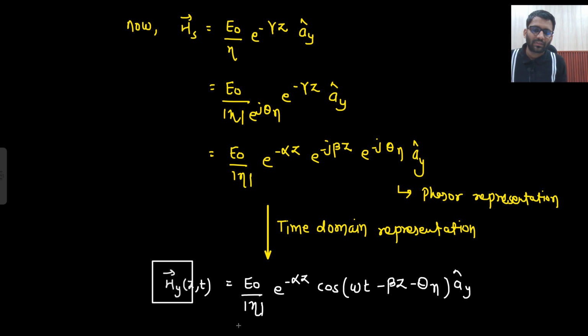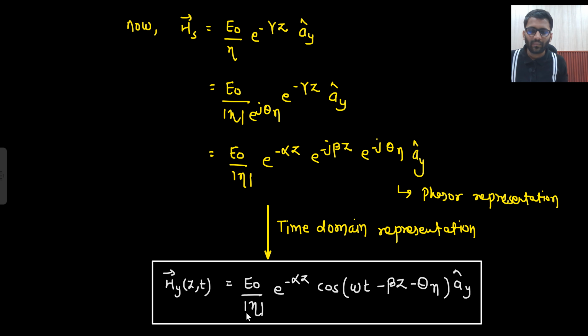Did you understand this expression? Here this is being divided by the magnitude of eta, but along with that it has some angle as well. So if this goes upward, it will come in the phase, no? The angle will come in the phase. So the phase is omega t minus beta z minus theta eta. So theta will also come into action now.